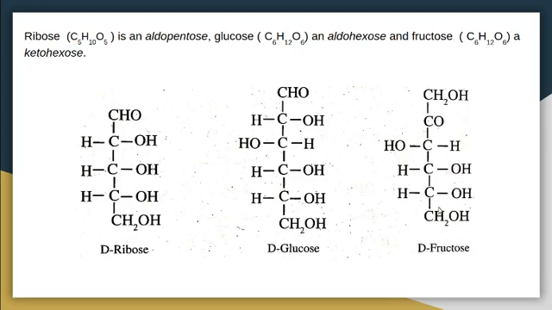In fructose, you can see one ketonic functional group is there. The number of carbon atoms is 1, 2, 3, 4, 5, 6. So 6 carbon atoms and 1 ketonic functional group in the case of fructose, and 6 carbon atoms and 1 aldehyde functional group in the case of glucose. These are some common monosaccharide molecules.